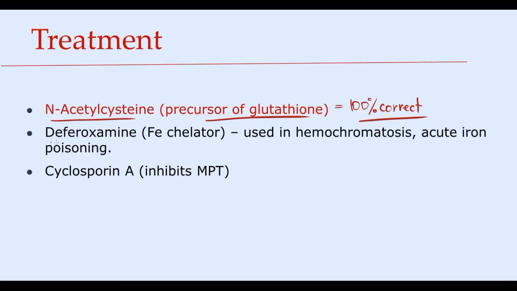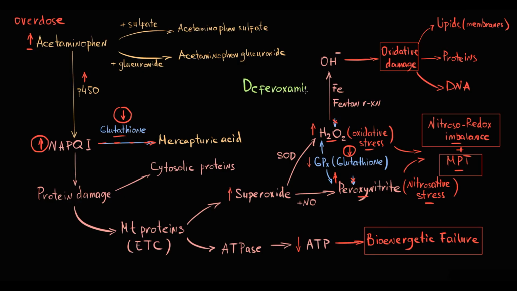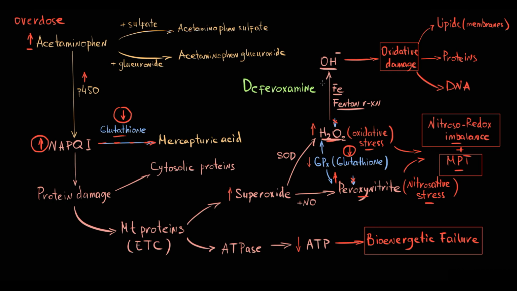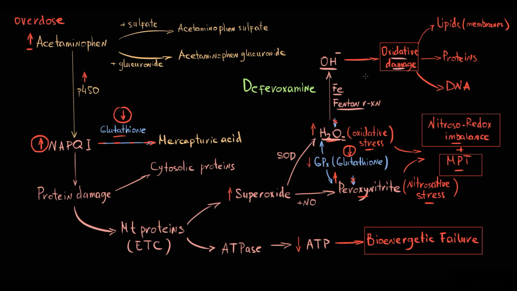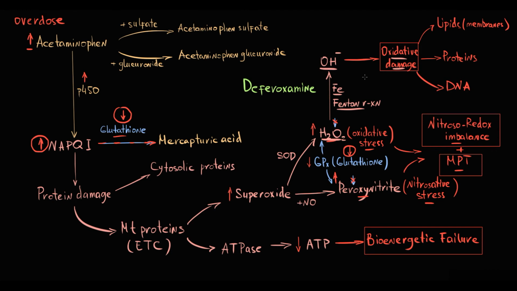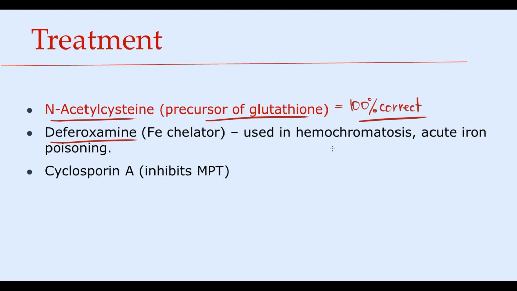The first one is deferoxamine. Deferoxamine prevents oxidative damage. Recall that hydrogen peroxide can be converted by iron in the Fenton reaction to hydroxyl radical that is a very potent reactive oxygen species that causes oxidative damage. Because deferoxamine is an iron chelator, it removes iron, and by this it makes the Fenton reaction impossible, thereby preventing oxidative damage. Good to know that deferoxamine is the first-line option for hemochromatosis and for acute iron poisoning.